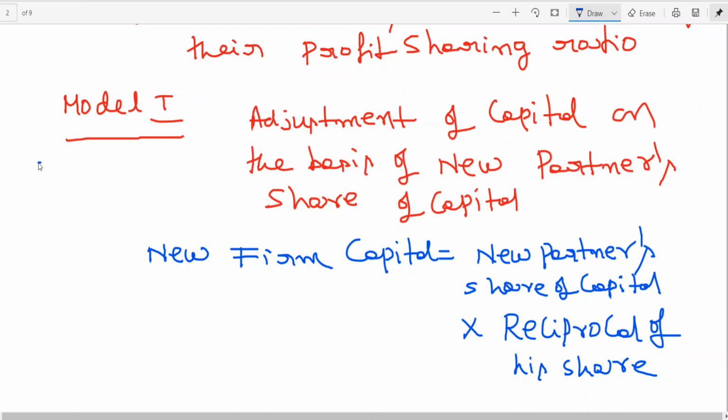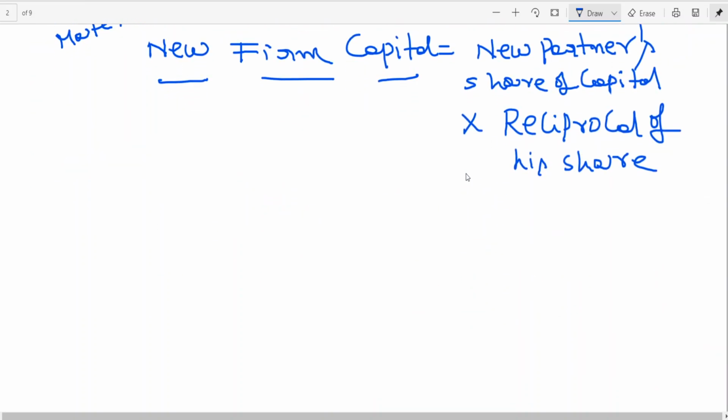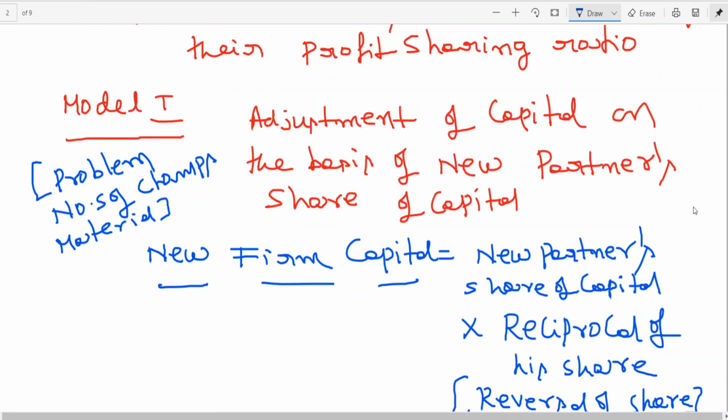This model number 1 we have in problem number 5 of the material. This we will be discussing today. How to find out the new firm's capital? New partner's share of capital into reciprocal of his share. Reciprocal of his share means reversal of share. Okay, this is model 1.